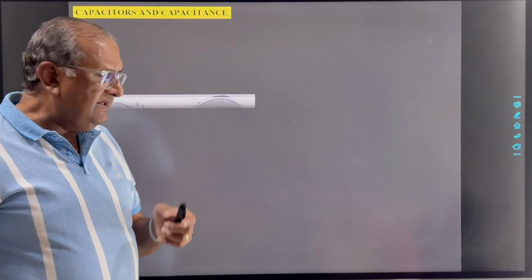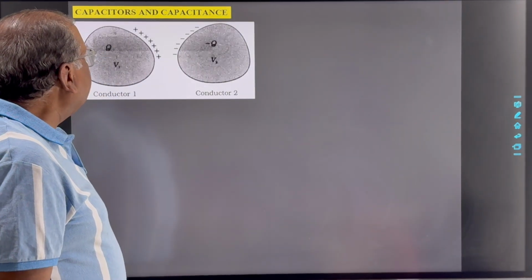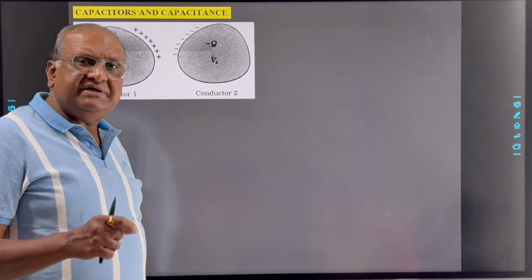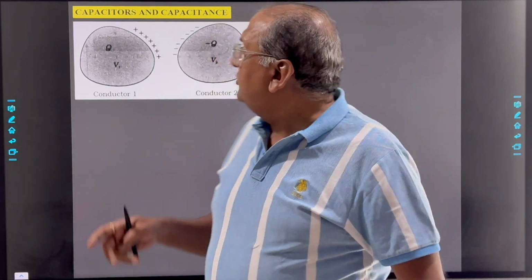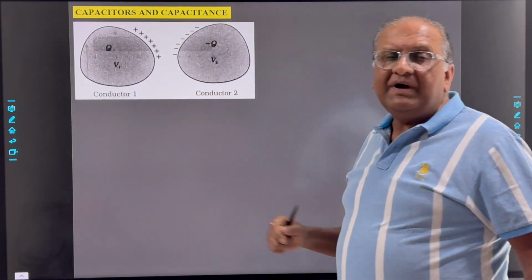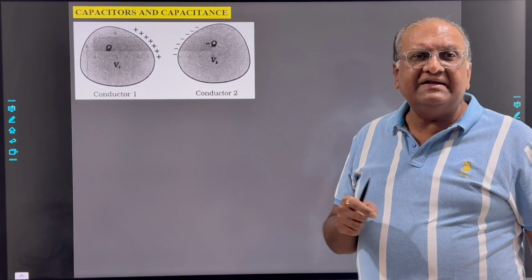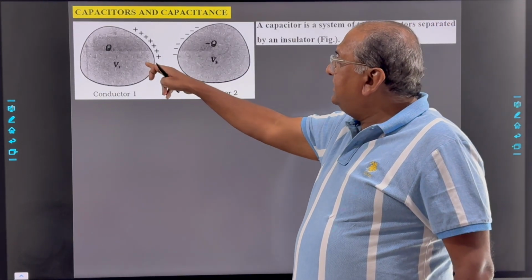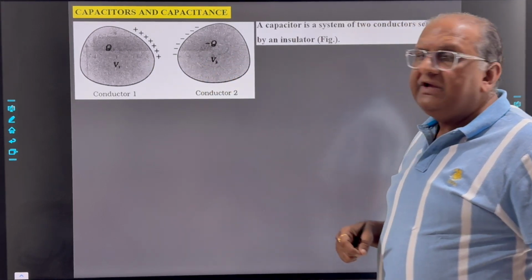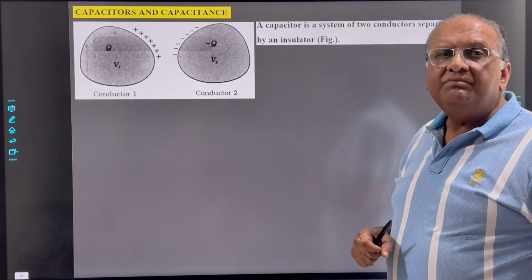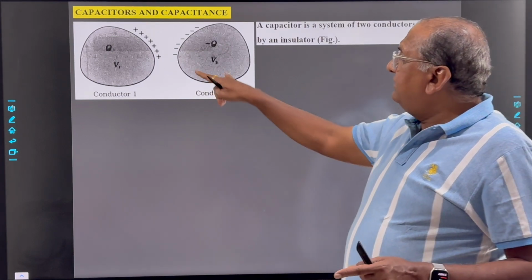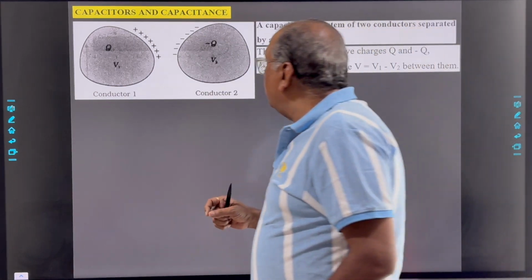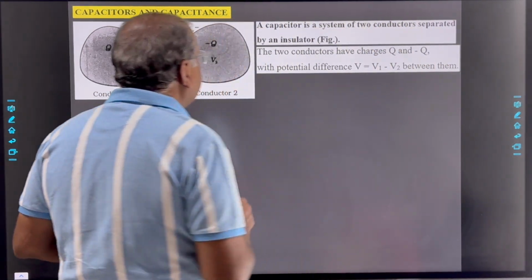Now the next topic is capacitors and capacitance. Capacitor means what? A capacitor is a system of two conductors separated by an insulator, or insulating material. One conductor has charge plus Q and the other conductor has charge minus Q, and the potential difference between these two conductors is V equal to V1 minus V2.